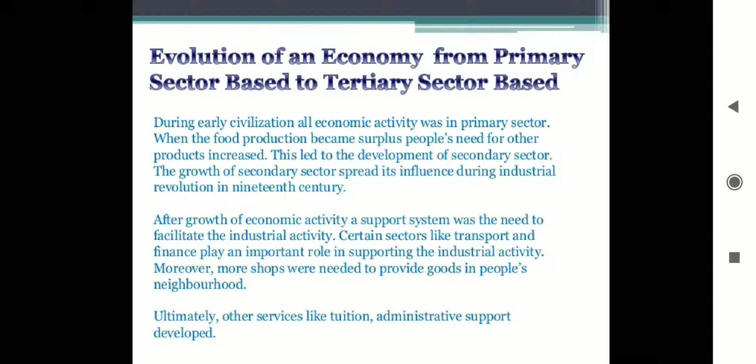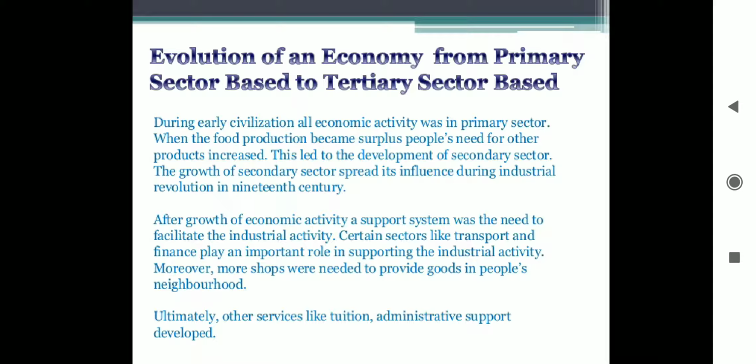Now, what is the evolution of an economy from primary sector based to tertiary sector based? How does the evolution come? During early civilization, all economic activity was in primary sector. When the food production became surplus, people's need for other products increased. This led to the development of secondary sector. The growth of secondary sector spread its influence during industrial revolution in the 19th century.